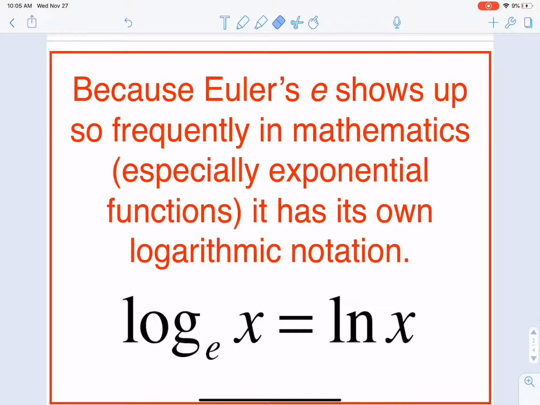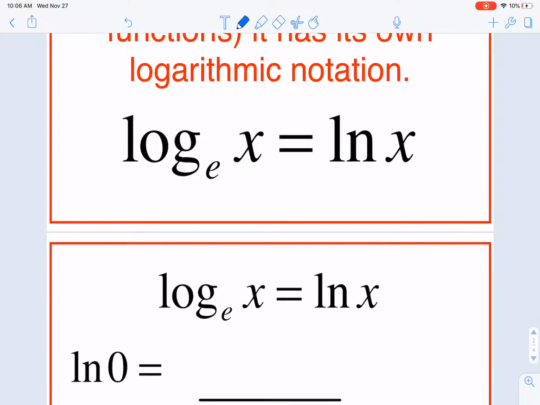Because our mathematician Euler's e shows up, and we talked about e when we took a look at compound interest and interest that was compounded continuously, and because it shows up so frequently in mathematics, especially with exponential functions, it has its own logarithmic notation. Anytime we have a log that has a base of e, we don't call it log base e. In math, we call it the natural log. So any log with a base of e, we just call the natural log of x.